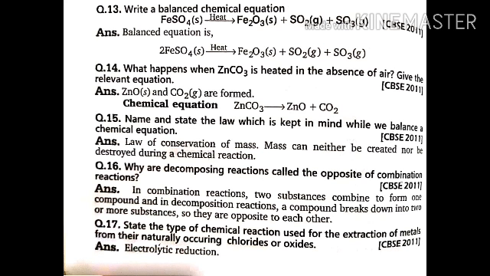The next question: write a balanced chemical equation. They have given the equation also, you just need to balance it. Make sure that the number of atoms of all the elements is the same on both the reactant side and the product side. What happens when zinc carbonate, ZnCO3, is heated in the presence of air? Zinc carbonate is heated, so it reacts with the oxygen, right? Heated in the absence of air means we should not add O2 there. You just need to write zinc carbonate, put an arrow, and give the relevant equation.